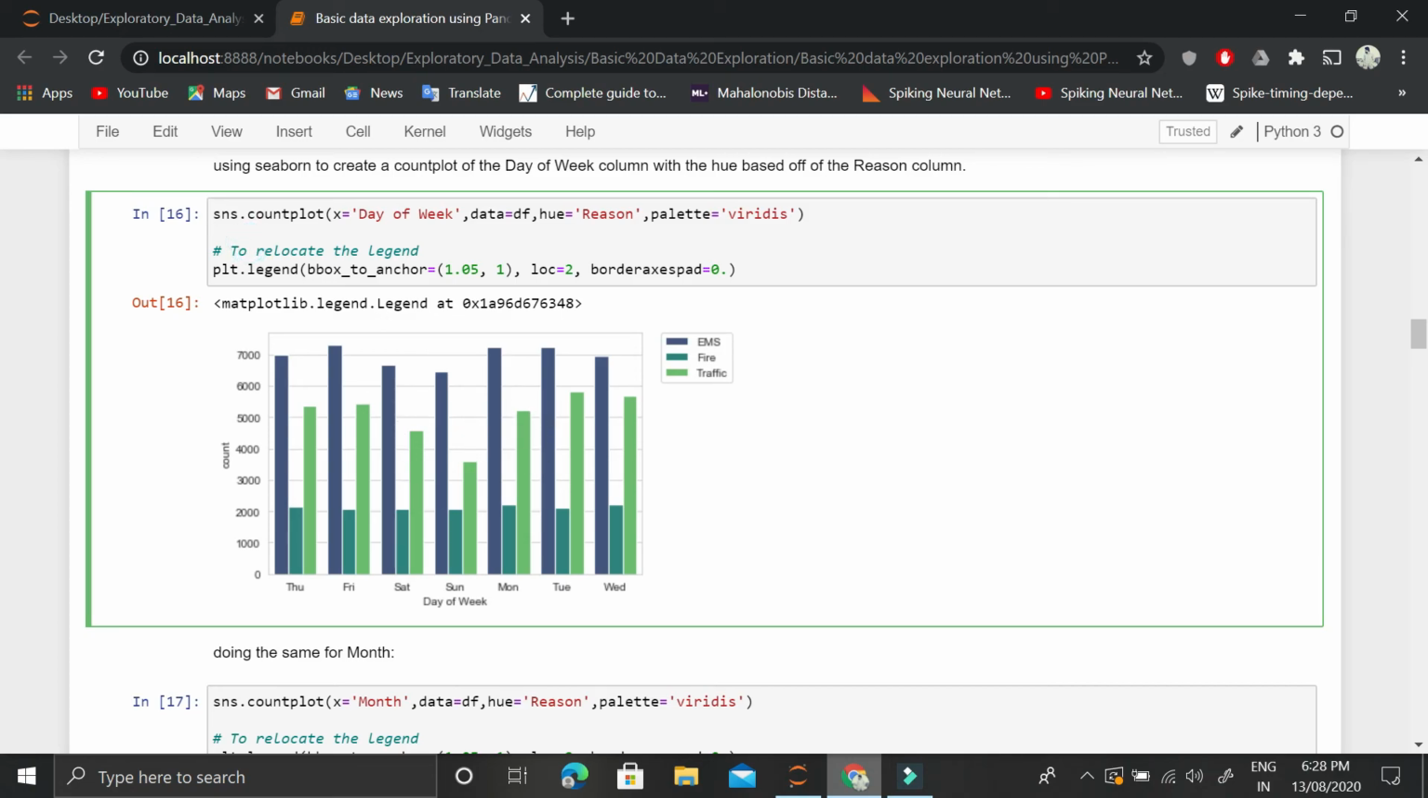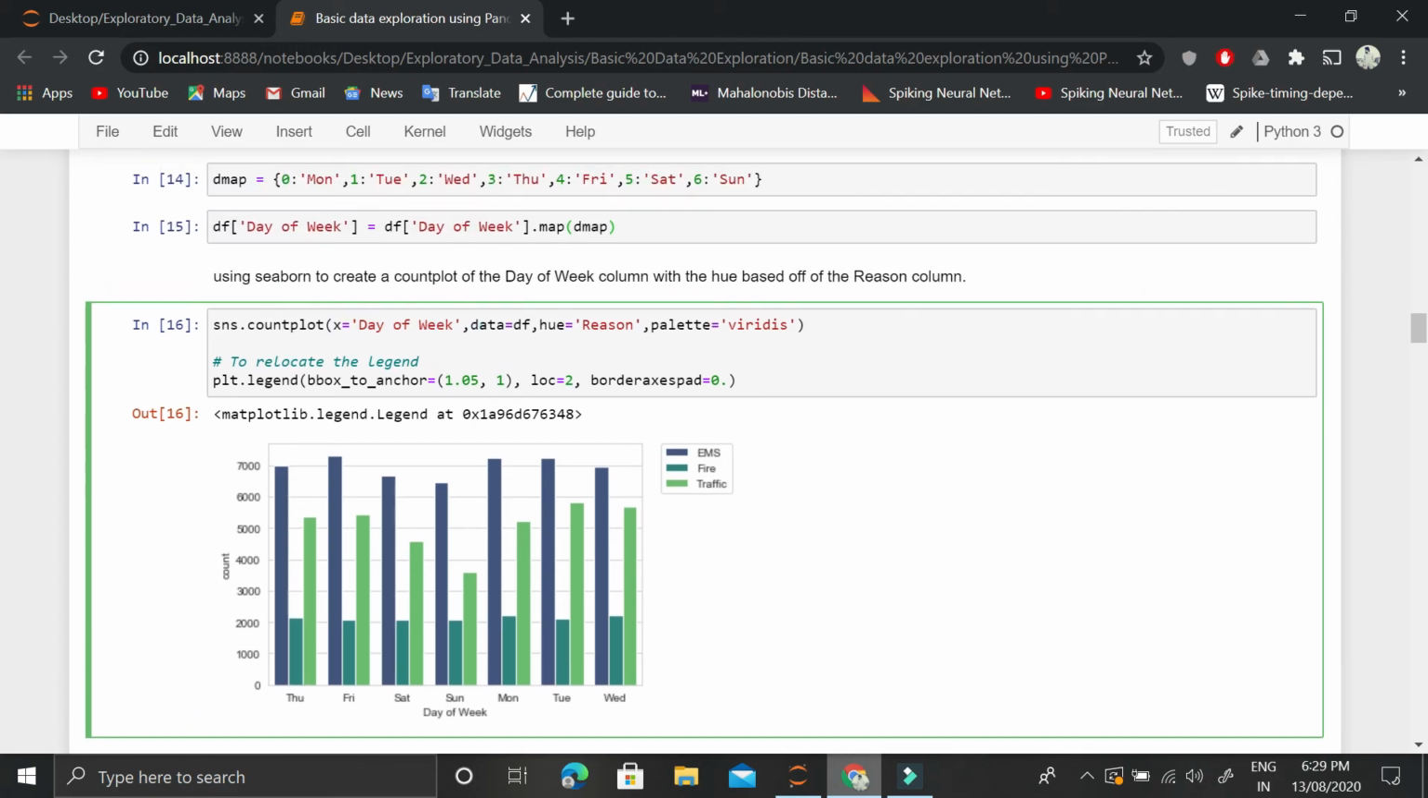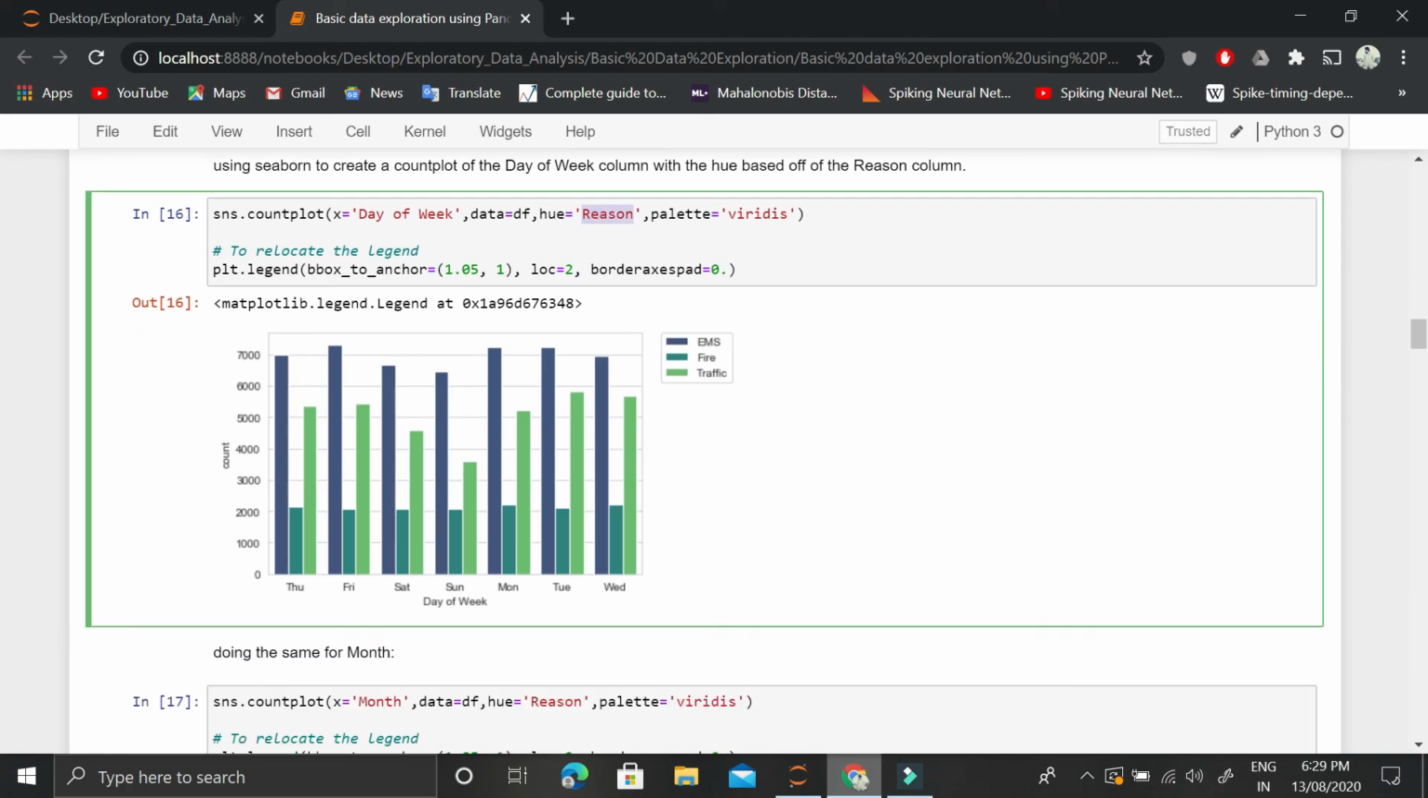And how do we get this information? Using this Seaborn library and this count plot function containing this x. On the x-axis we have this day of week, Monday, Thursday, Friday. These are not 0 to 6 because of this mapping that we have done. And this is the data frame that we will be using, and the hue is another piece of information that we have incorporated instead of just drawing this count plot. This hue is the reason. So in a way we are looking at different reasons. For each reason we have separate columns. So EMS is separate, fire is separate, and traffic is separate.